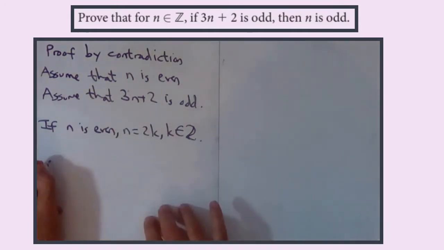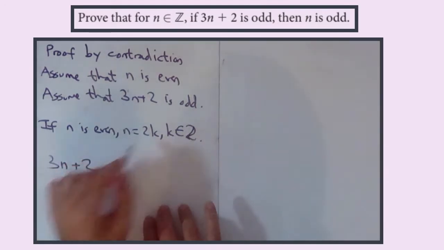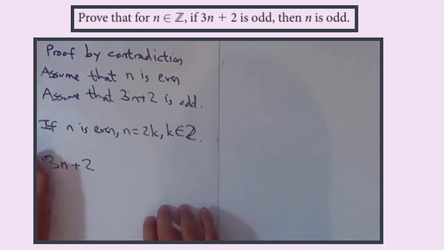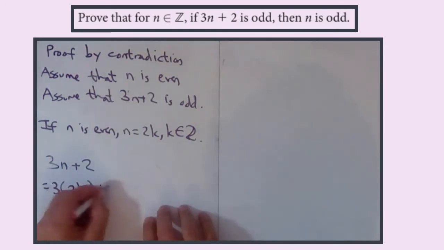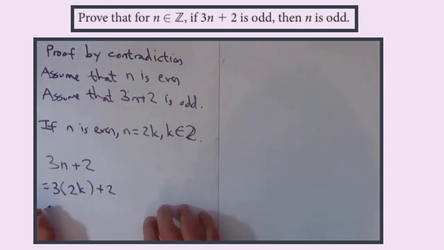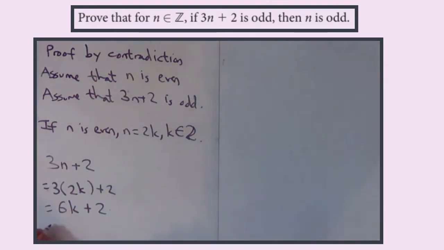So 3n plus 2, well, we've just said that n is 2k if we're assuming n is even, so that must be 3 times 2k plus 2. 3 times 2k plus 2 is 6k, equals 6k plus 2. I want to show this is even, so I'm going to pull a 2 out of this, equals 2 times 3k plus 1.